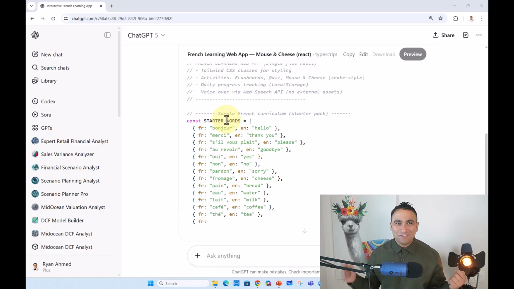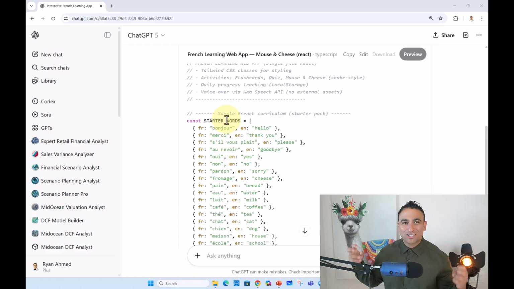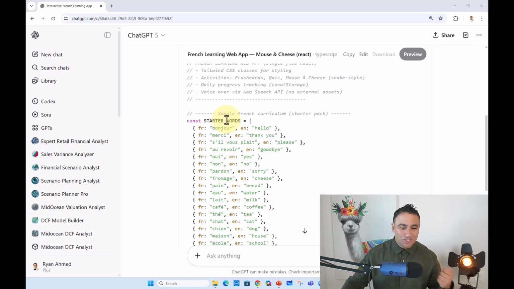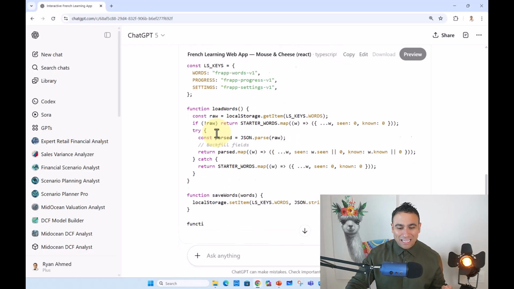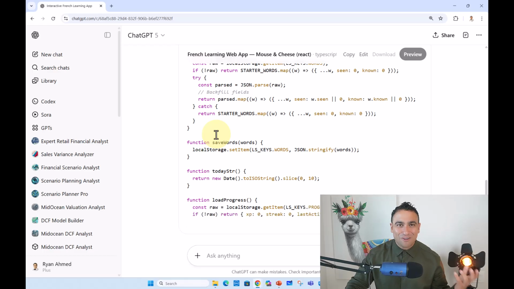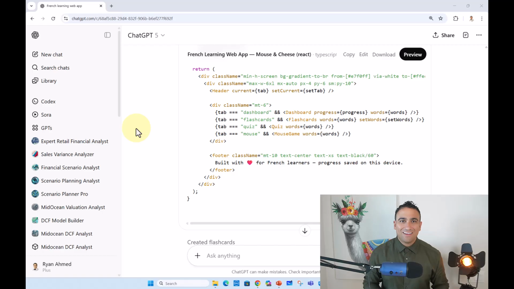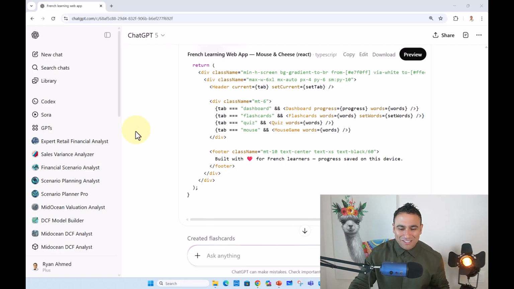And because I asked it to make a French learning app, now it's showing you all the different words and the conversion from, let's say, English to French and vice versa. And if you keep scrolling down, you see an application that is being built right now on the spot with the power of ChatGPT 5. All right, so here we go. ChatGPT 5 took maybe a few minutes to run.